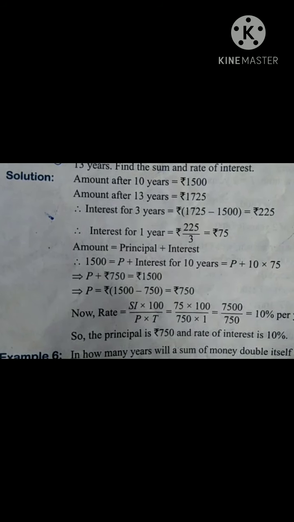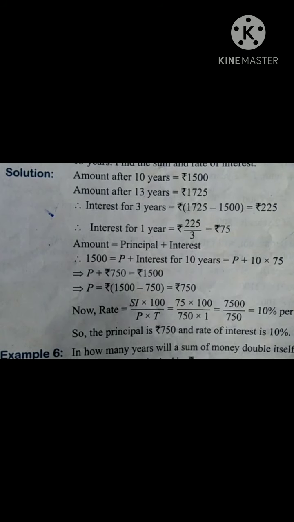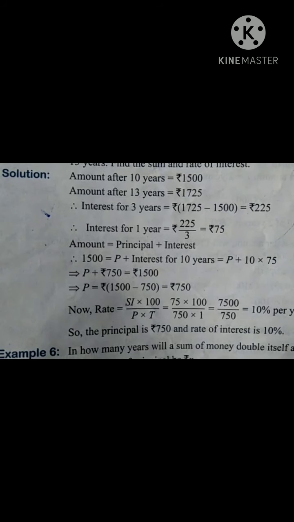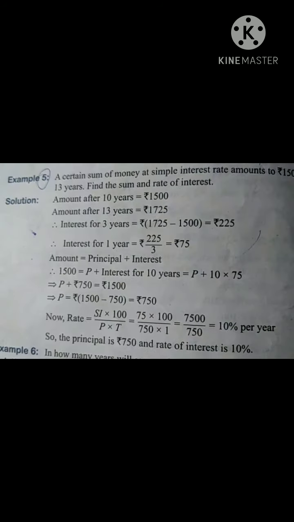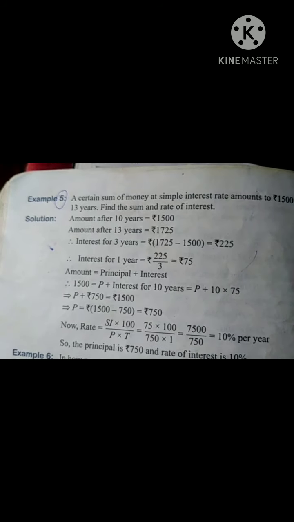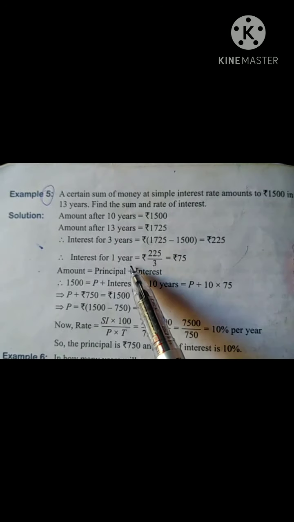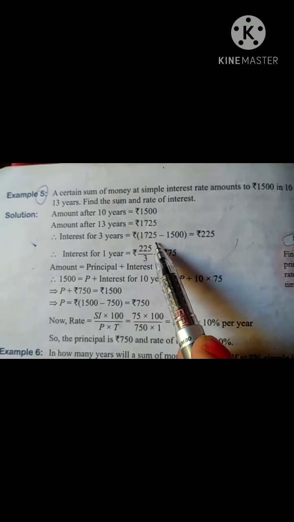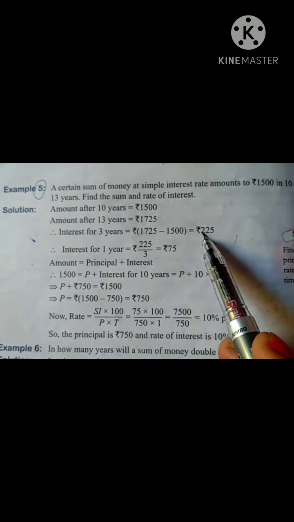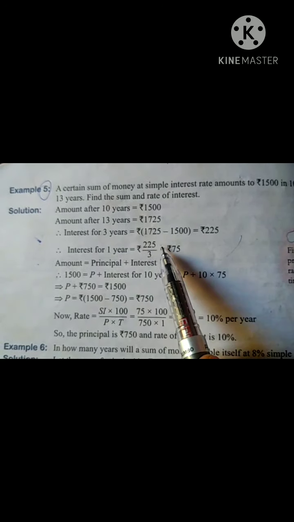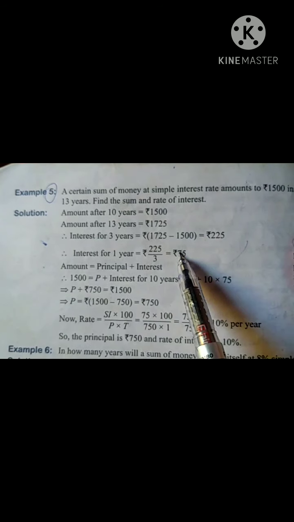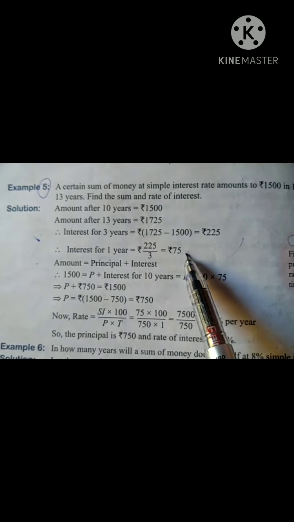So interest for 3 years will be how much? We will subtract 1500 from 1725. You will get the difference, rupees 225. So interest for 1 year will be the interest for 3 years, that is the difference of 1725 and 1500, rupees 225, divided by 3, and you will get the interest for 1 year, that is rupees 75.